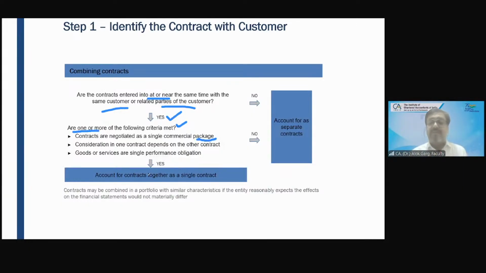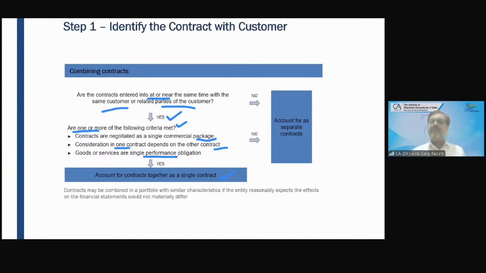So in that case, we need to account for all the contracts together as a single contract. Or, consideration in one contract depends on the other contract. If consideration on one contract is depending on the other contract, it will also be considered as a single contract. Whether goods or services are a single performance obligation or multiple performance obligations: if the goods or services are a single performance obligation, then it will also be considered a combination of the contracts, and the contracts are combined and treated as a single contract.